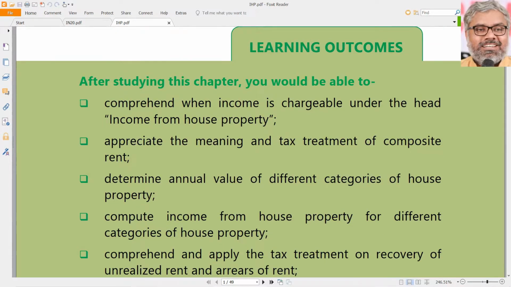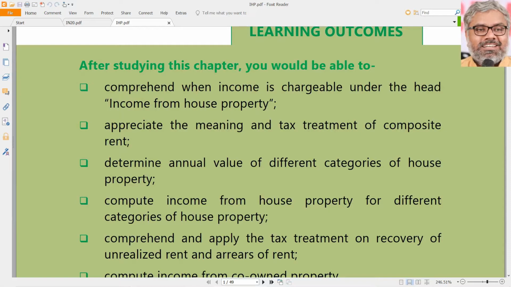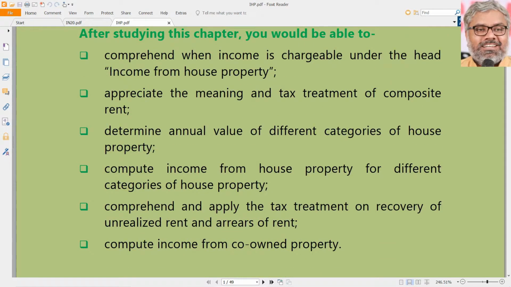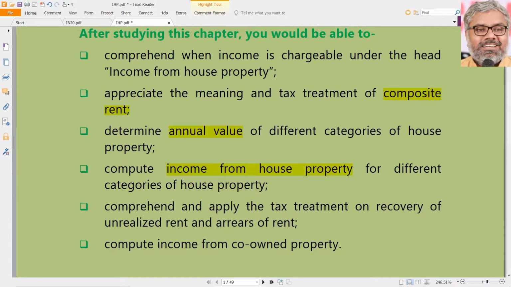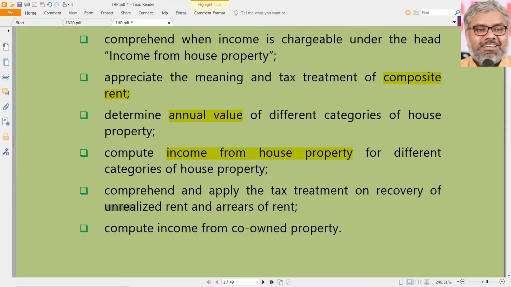First of all, we should understand the meaning of income from house property and what types of incomes are chargeable under this head, to be identified from the provisions of the Act, and the concepts like composite rent, what is annual value of a property, how to calculate that, and computing the income from house property, which naturally will be the most important outcome of this chapter, and also to understand the tax treatment for recovery of unrealized rent or arrears of rent, how to treat that. All these things we will discuss in this chapter.